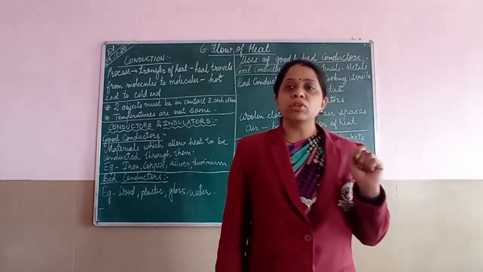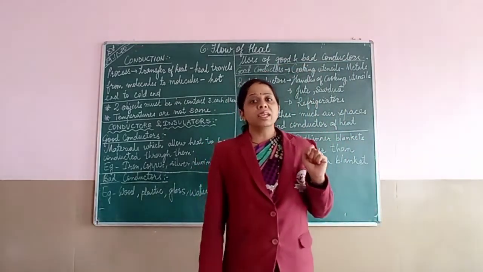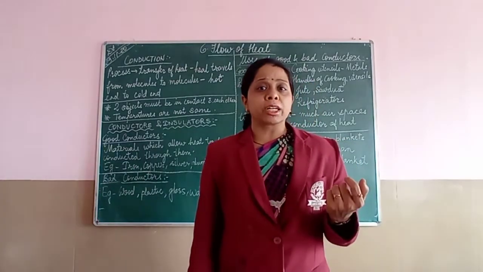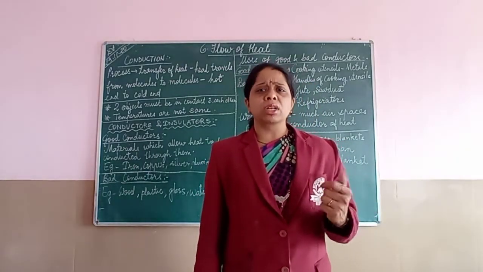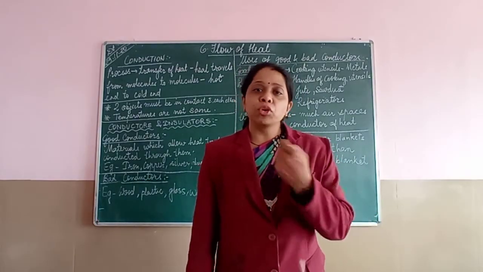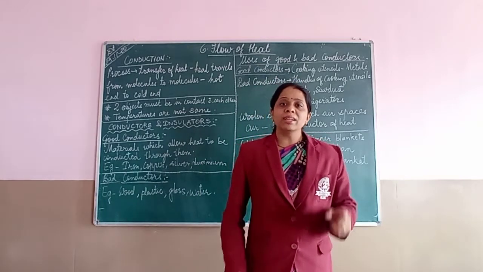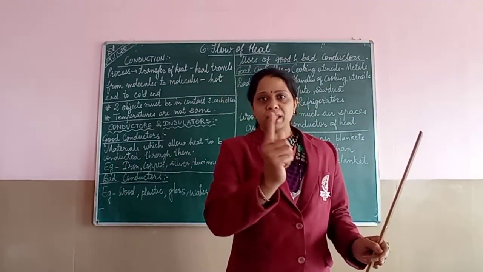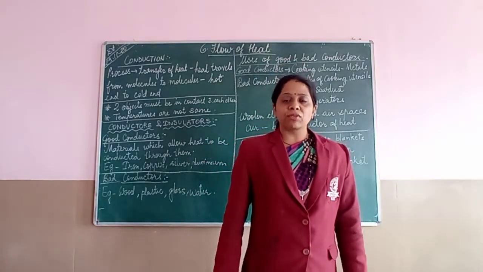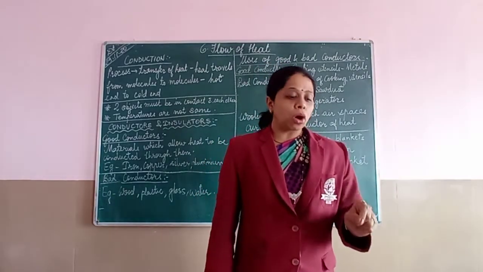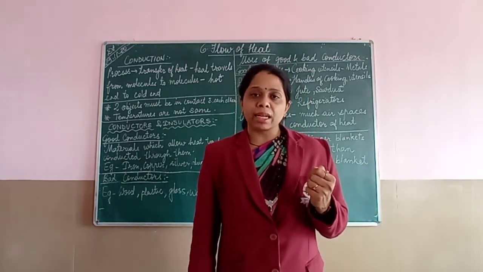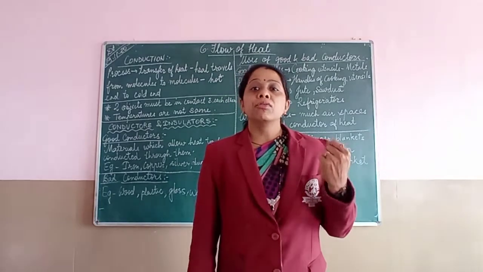But one more thing you have to remember, that the best metals, which are the best good conductors of heat, are silver and copper. You may have seen that nowadays utensils have, at the base, a copper coating. Is it not? That copper coating provides the fastest cooking, and that is why they are coated with copper.